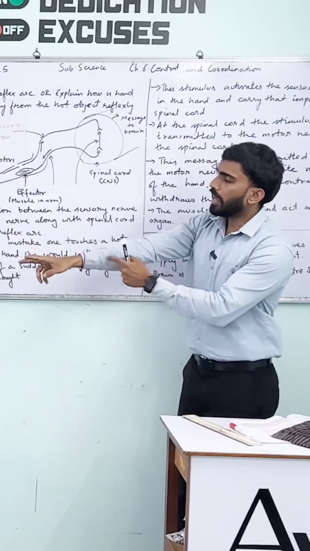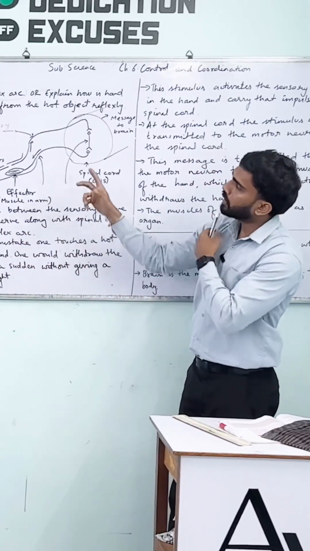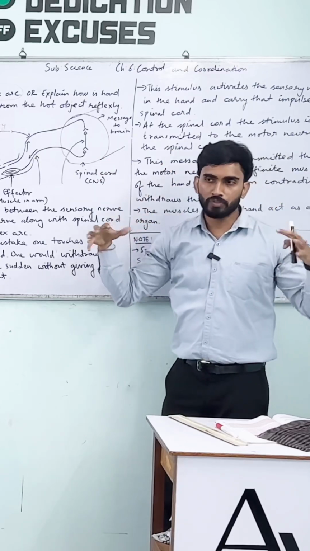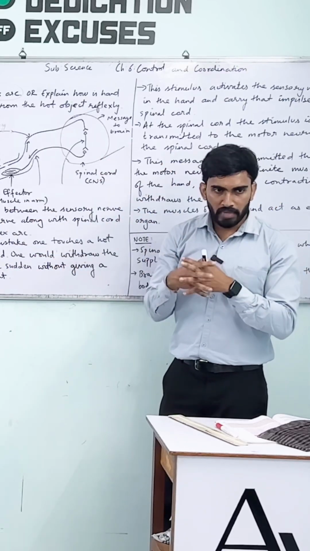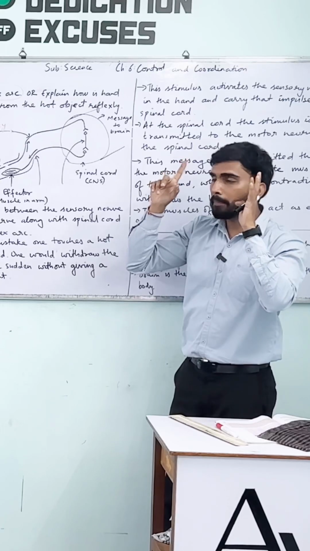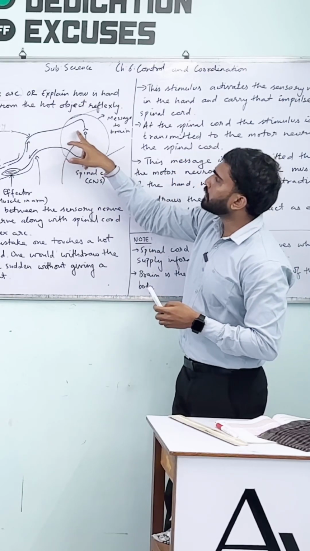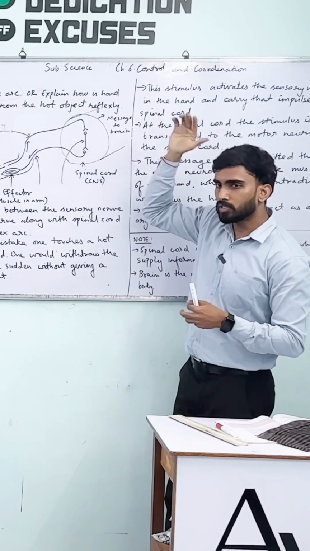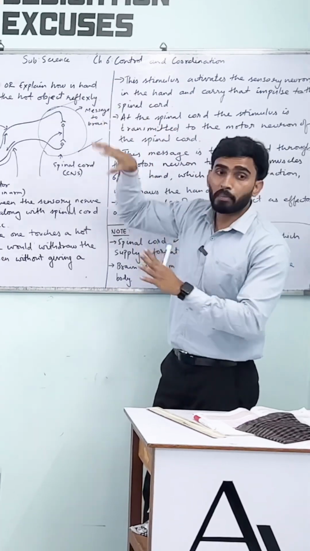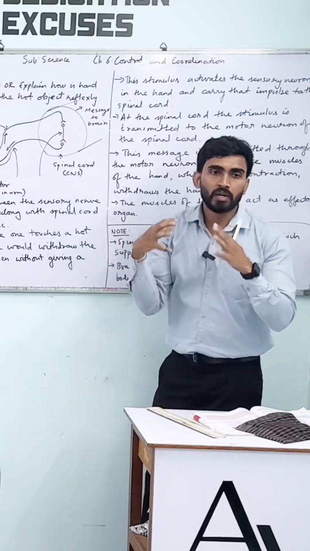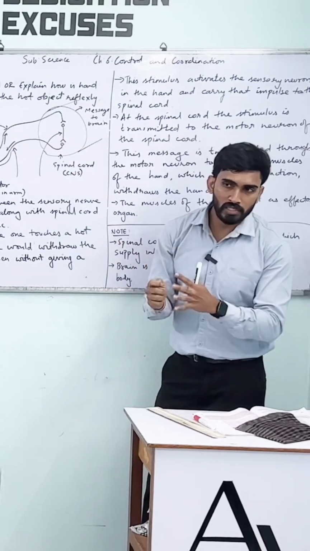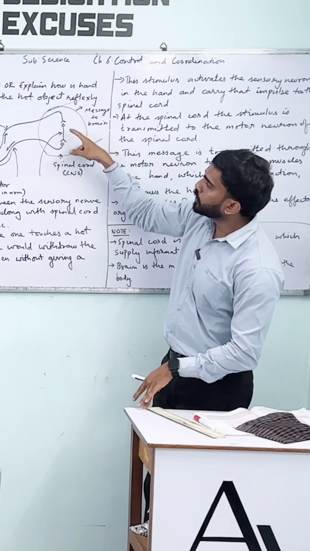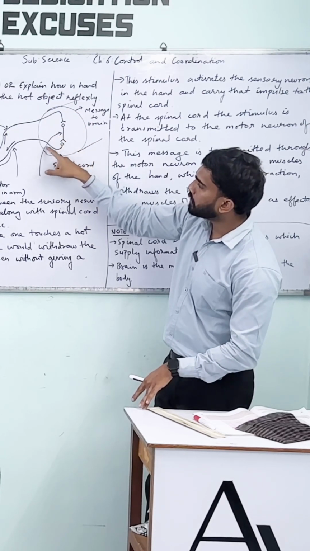Okay, so through the hand, through the shoulder, it will come towards the spinal cord. This is the spinal cord where all the nerves from the body are meeting and going towards the brain. After coming here, the message is going to the brain. Normally a message goes to the brain, but this message is very urgent. Action has to be taken urgently. So as a result, this message will be transferred through which neuron?